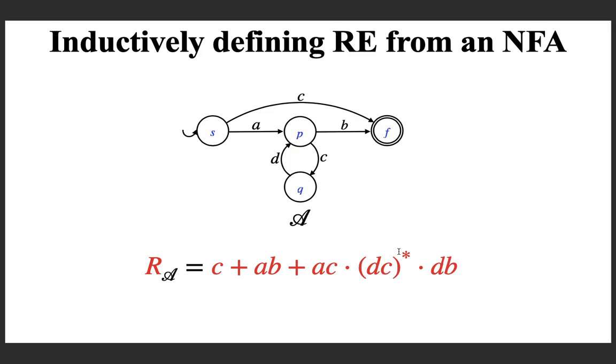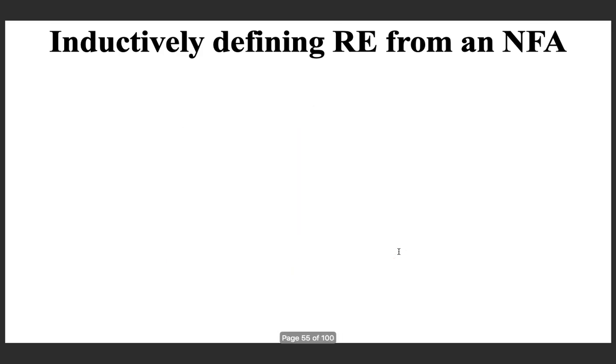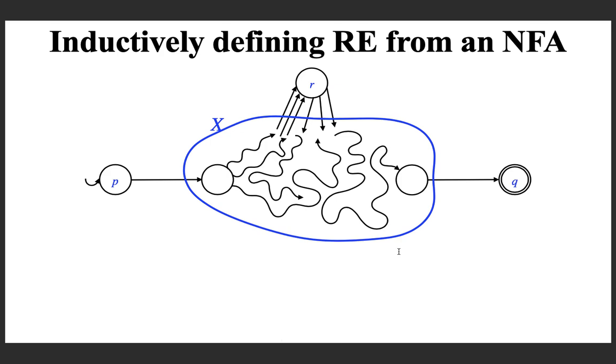We can see formally how we can write this as an algorithm. For that, we need to solve an inductive definition or inductive equation or recurrence relation. So we are looking at this kind of situation where we are looking at the paths going from the start state to the final state, and there could be a number of intermediate states.